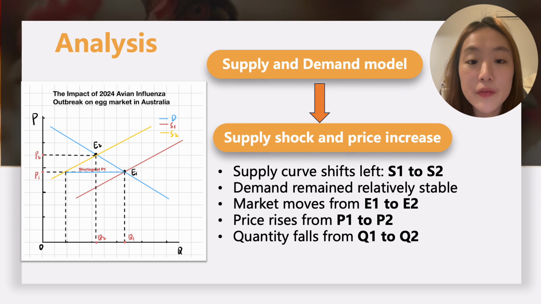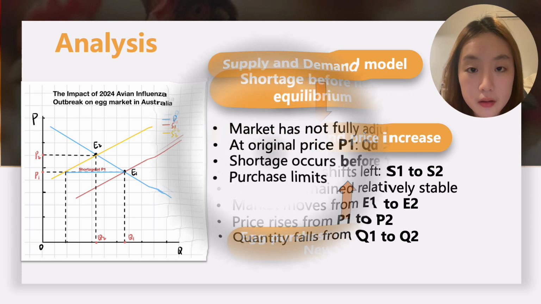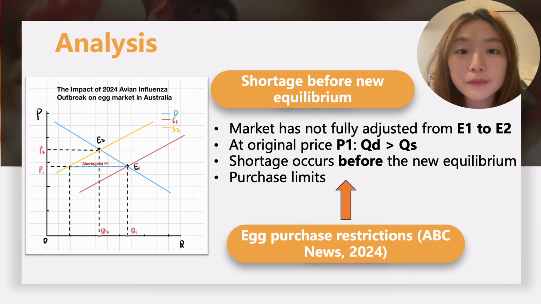This is consistent with the 19.1% annual rise in egg prices reported by the ABS in 2025. In simple terms, when supply falls but demand remains relatively steady, prices rise because the limited number of eggs must be allocated among consumers. This model can also explain egg shortages and purchase restrictions after avian influenza.